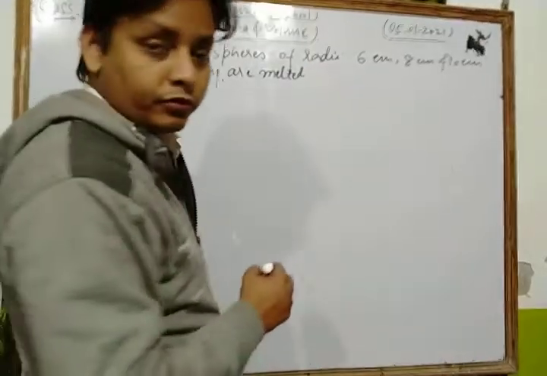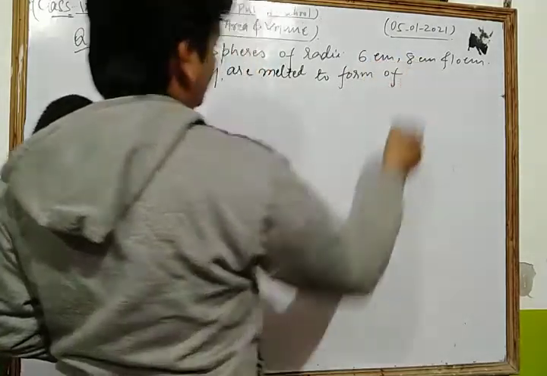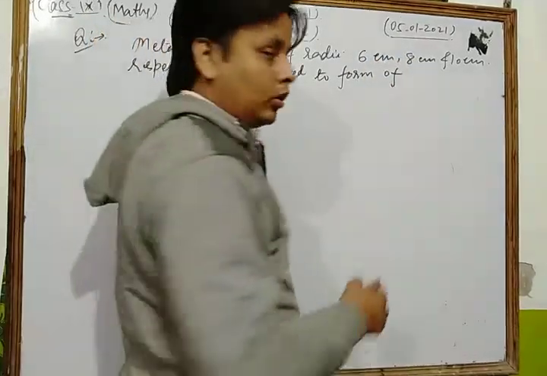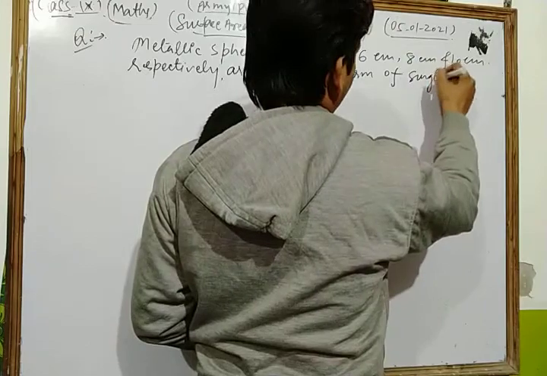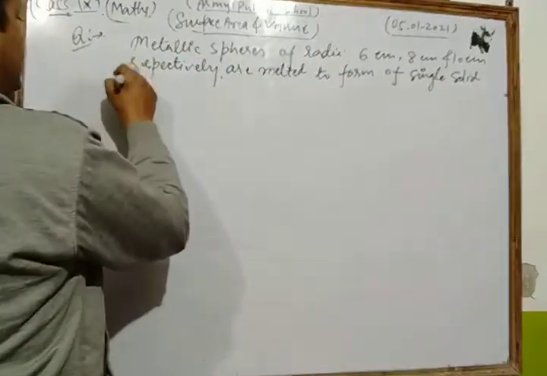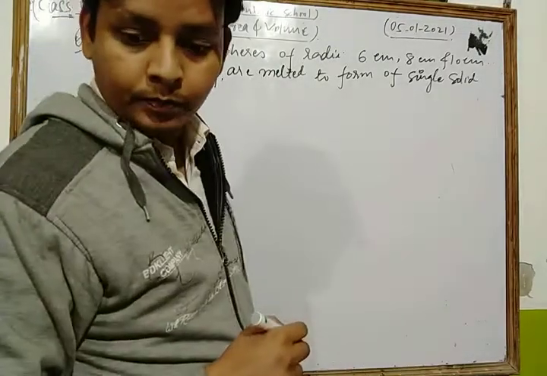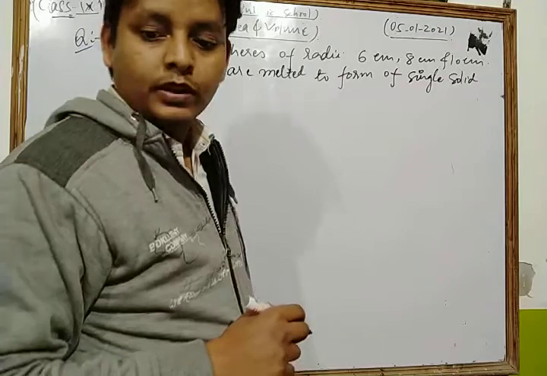Find the radius of the resulting sphere.